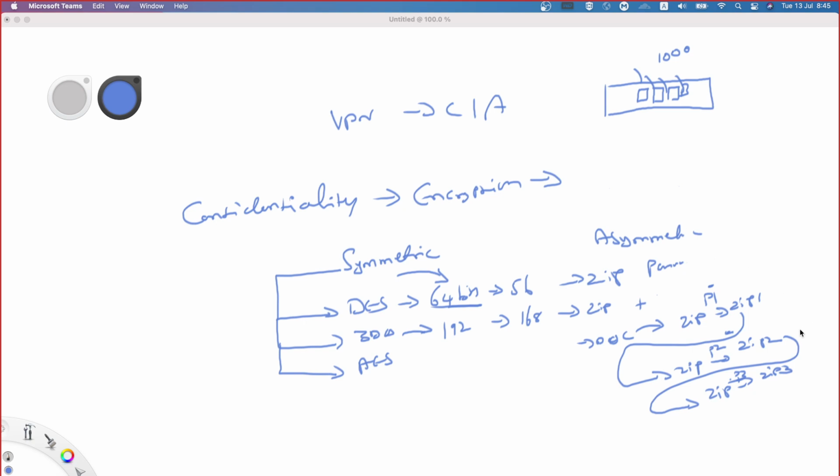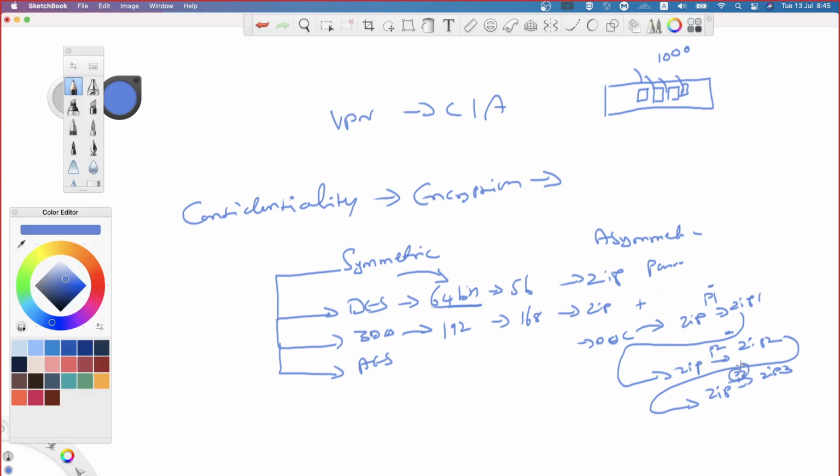So to unzip this zip 3, you should know password 3. Only then will you get zip 2. That zip 2 needs to be unzipped, so you need to know password 2. Then you will get zip 1. Zip 1 you have to unzip, and while doing it, you need to know password 1. Only then will you get the original document. You can open and read it. The same logic applies over there also.